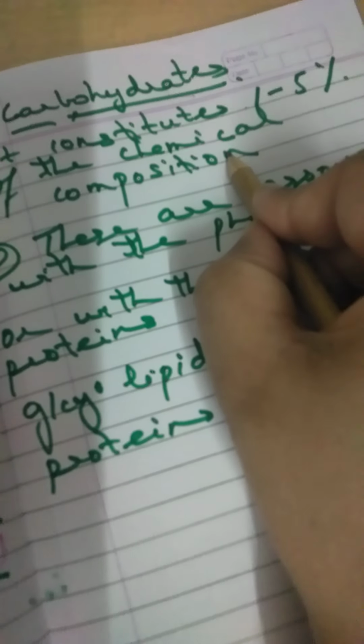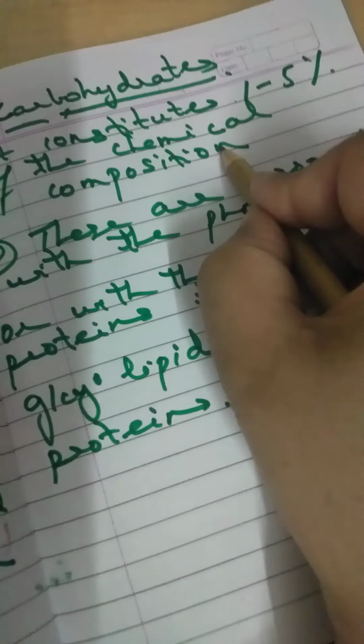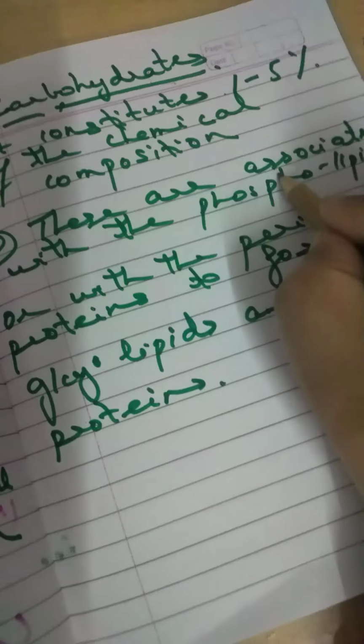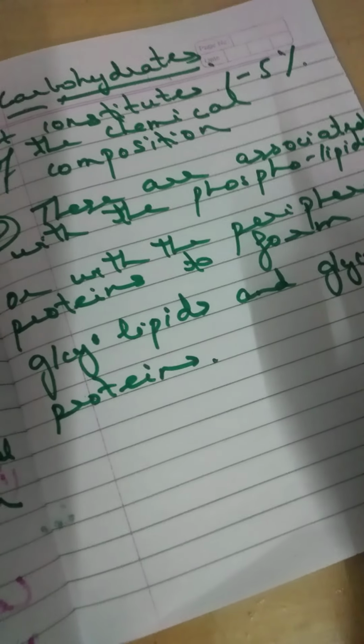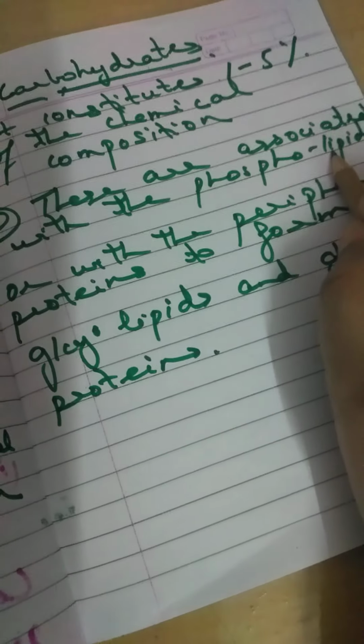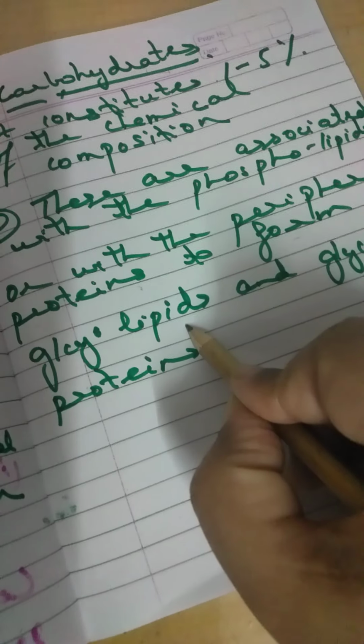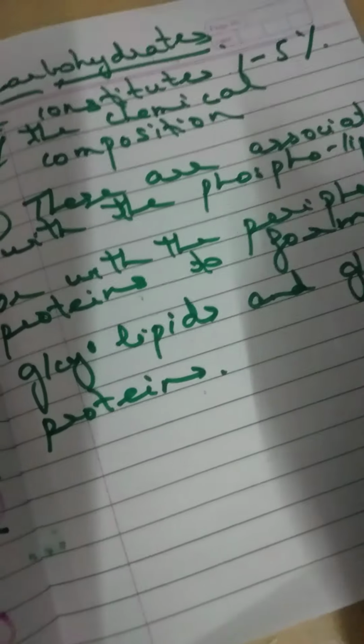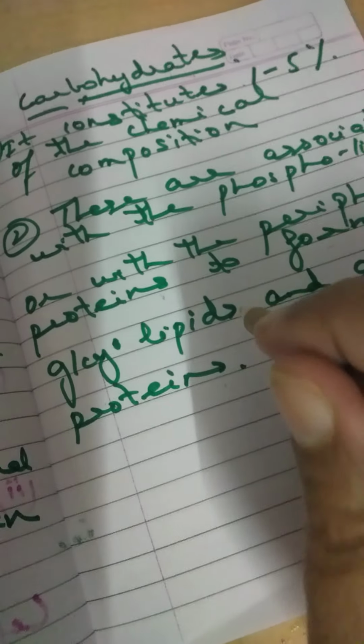They are associated with the phospholipids or with the peripheral proteins to form glycolipids and glycoproteins. So this was about the carbohydrate, which is also present in the plasma membrane.